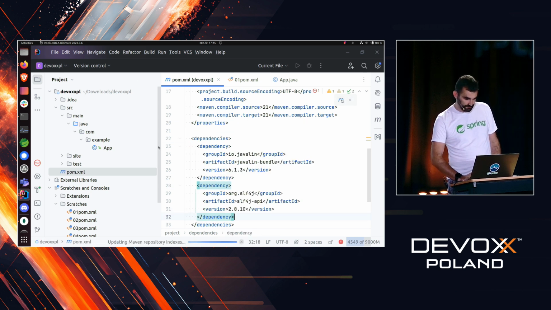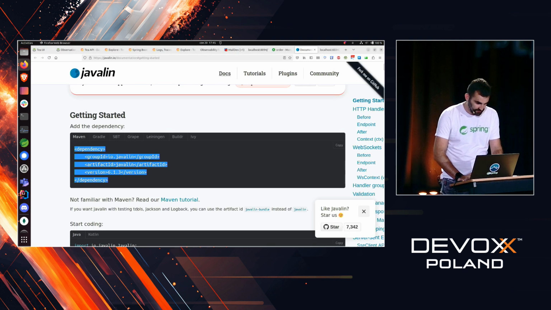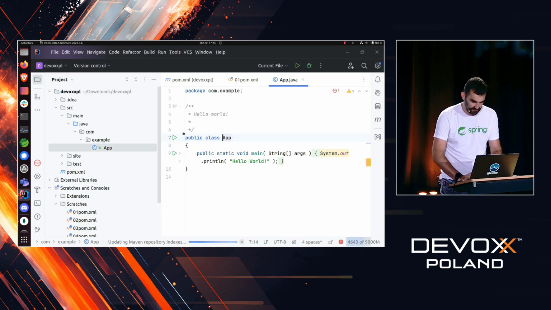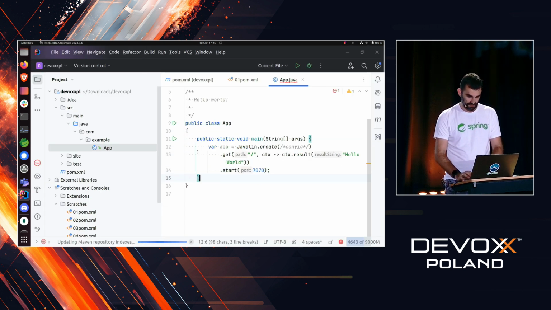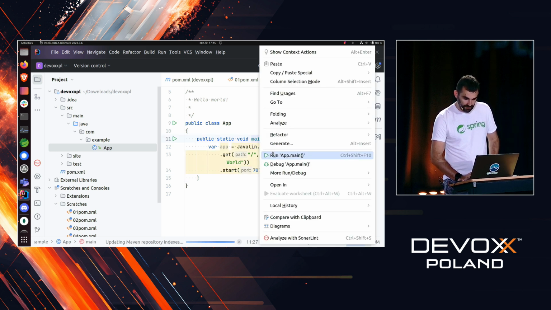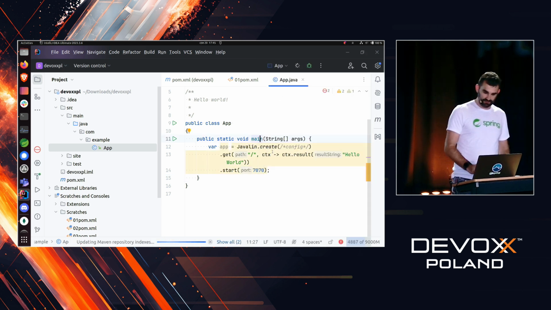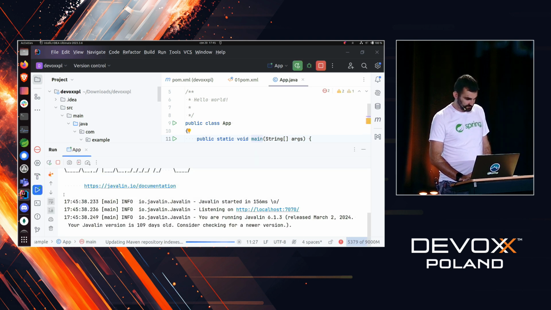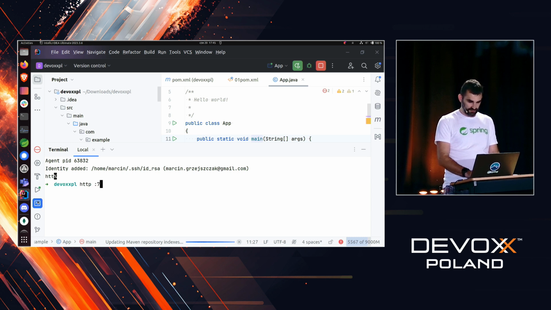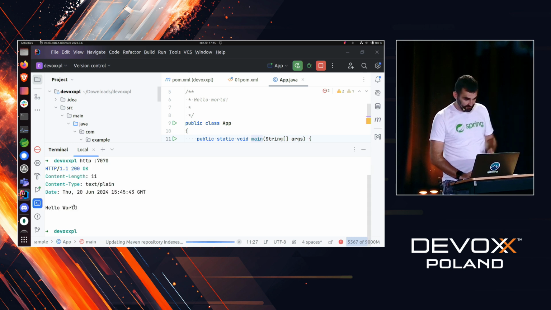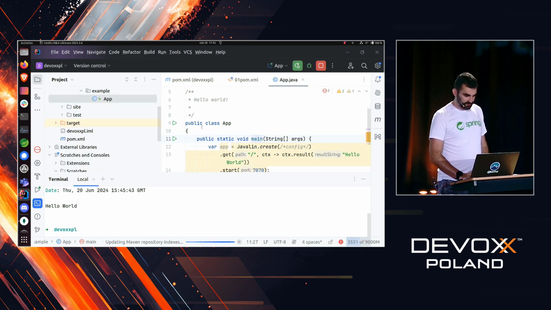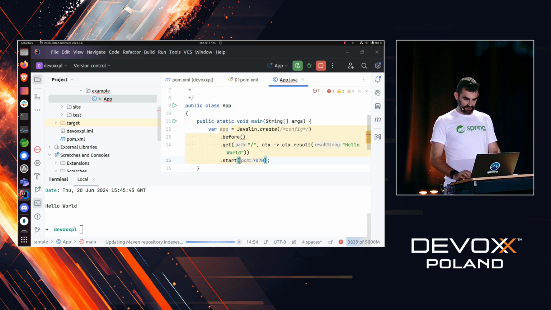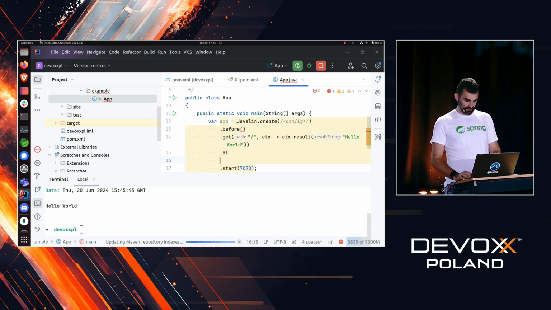Okay, let's refresh it. And now let's copy what they show in the tutorial. Okay, public static void main, whatever. Let's copy that. Okay. So if we run this and I send a request to 7070, then what should happen is we should get a reply back with hello world. HTTP 7070, hello world. Okay, fine, it works. So now what Javalin allows you to do is to have a before and after handler. After.